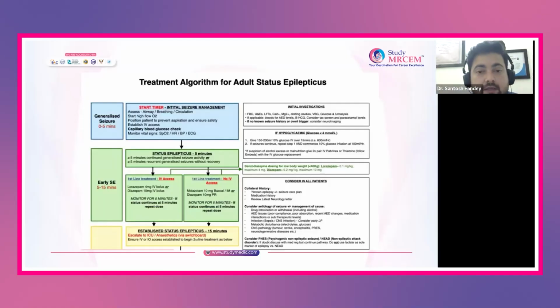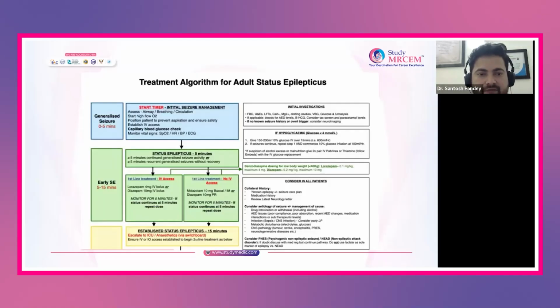In many scenarios, the examiner might confuse you. They will tell you, okay, you are not able to get IV access. What will you do in that case? What to answer? You can give the patient 10 mg midazolam IM, or diazepam can also be given, 10 mg by the rectal route. Then even within 5 minutes, if the patient seizes again even after giving this first line of treatment, you can repeat the dose of the same lorazepam or diazepam.